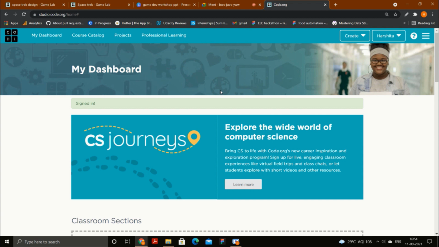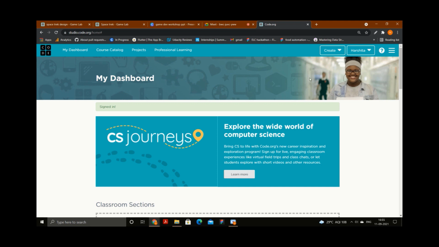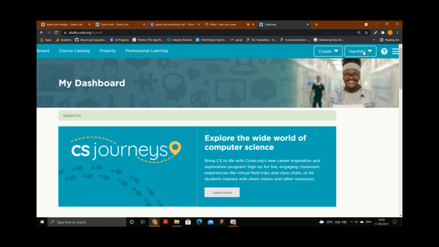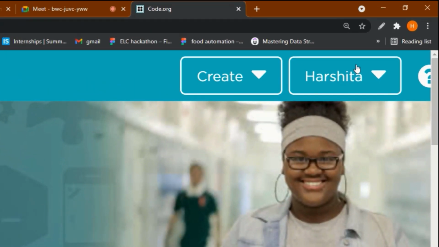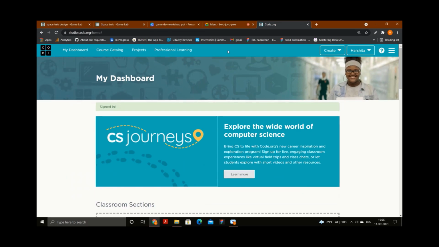If it asks other questions, fill all the mandatory details, and then this kind of dashboard will open. After the sign in is done, you can see your name here. My name is Harshita, so I can see this name in the top corner. You will also be able to see your name once the sign in is completed.